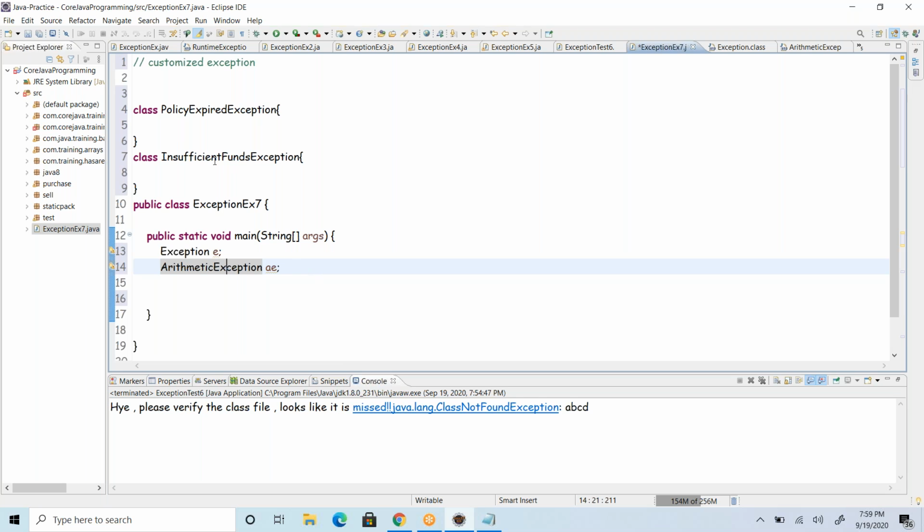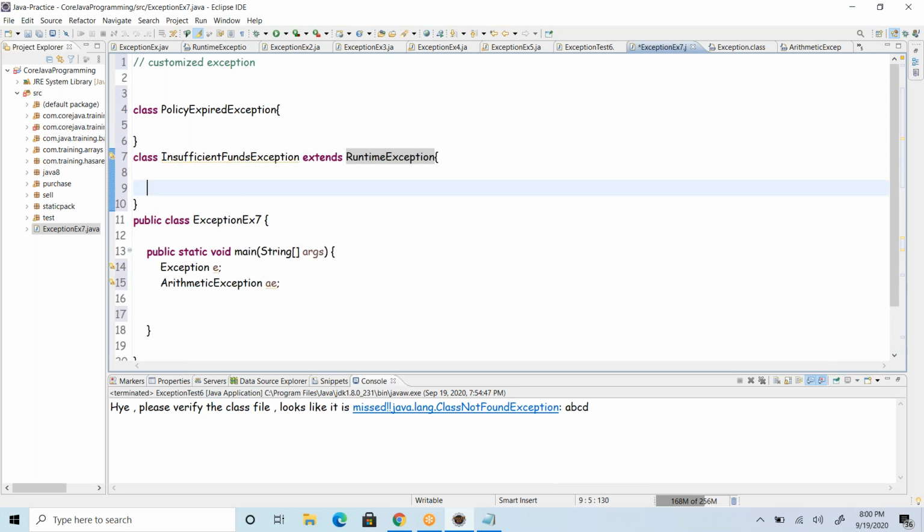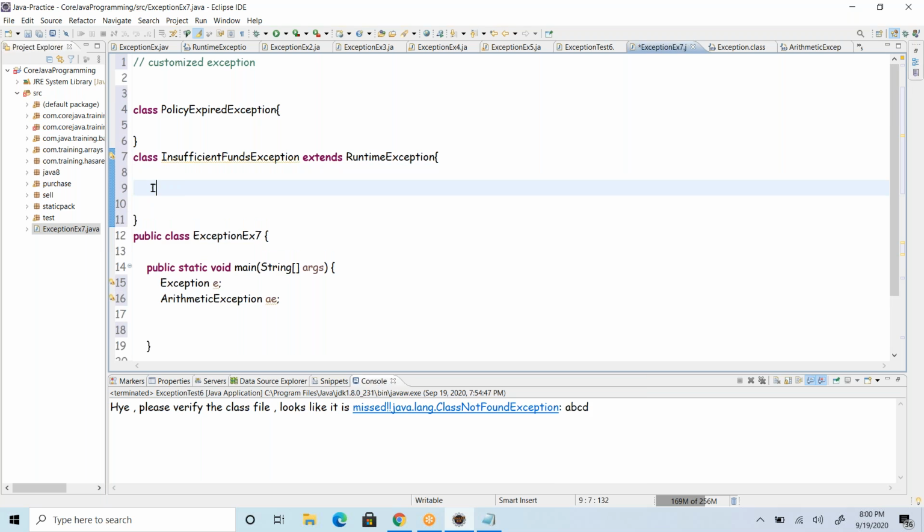So if you want to link your exception to the exception family, your exception should also extend either Exception or RuntimeException. In general, all customized exceptions are unchecked exceptions, where the compiler doesn't know about them. All unchecked exceptions are extended from RuntimeException. So this is what we'll have to handle.